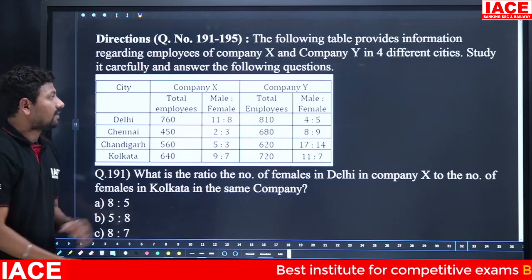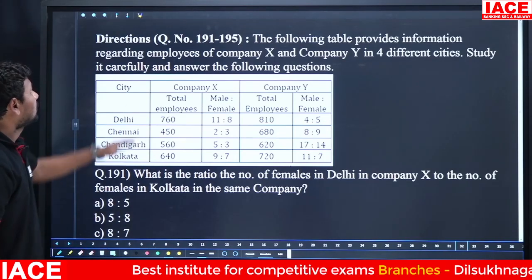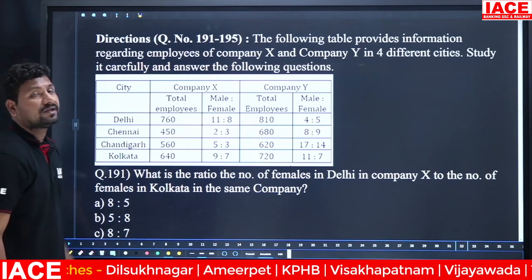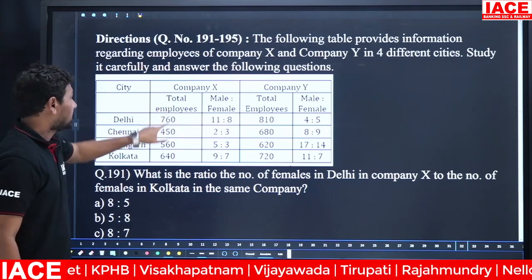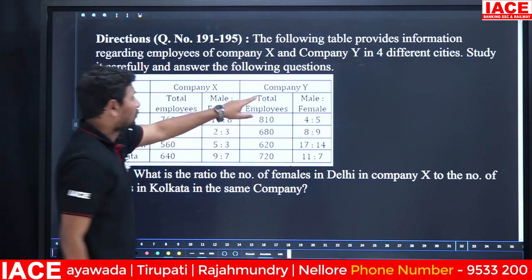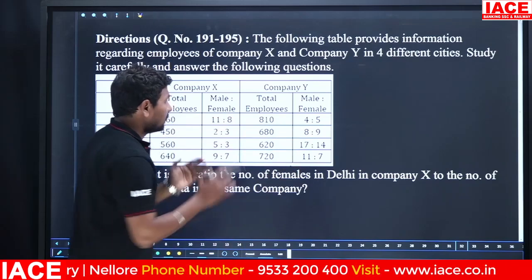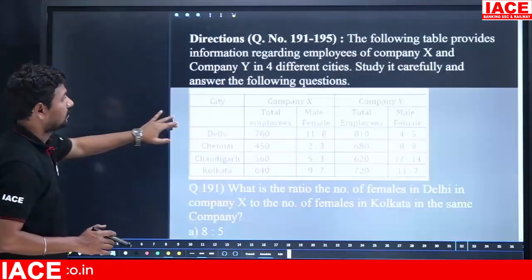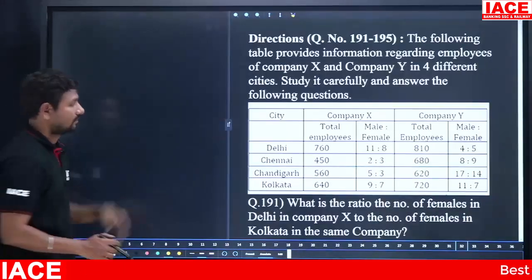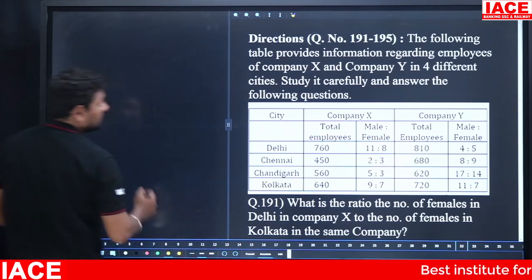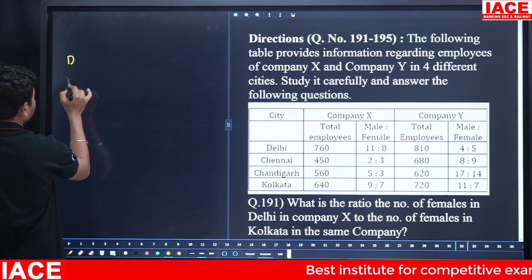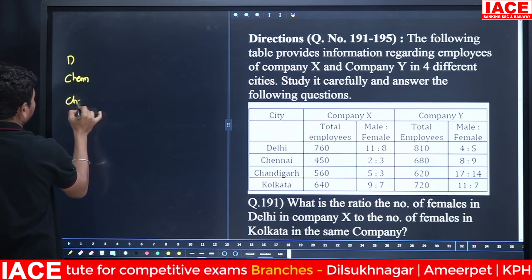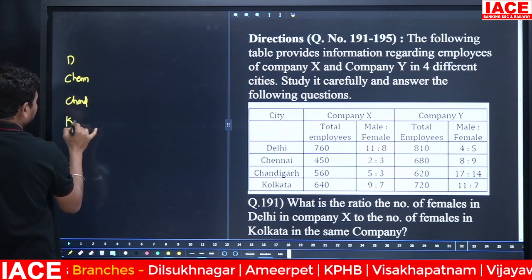Next we have a table. The table is regarding the employees of company X and Y in four different cities. Study it carefully and answer the following questions. Here is company X: total employees, male and female ratio, then total employees is mentioned here, and here is also male and female. First of all we have to write the data, after that we will go for the questions. Look at here: Delhi, Chennai, Chandigarh, and next Kolkata.